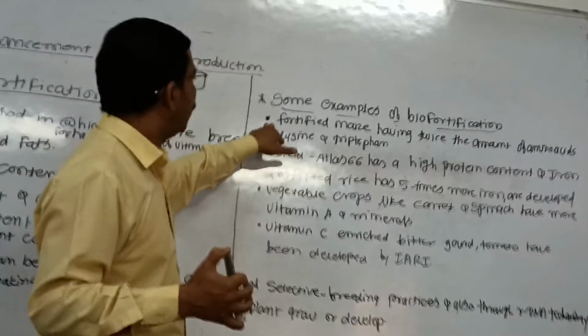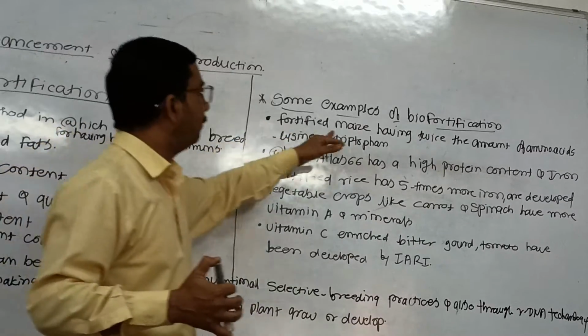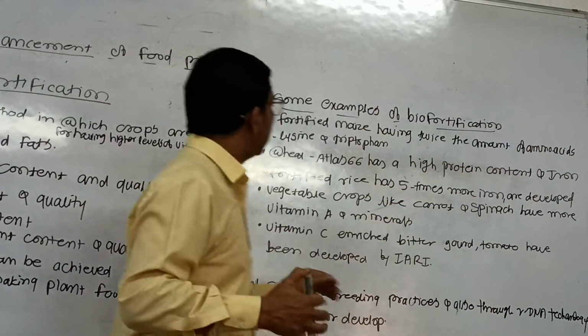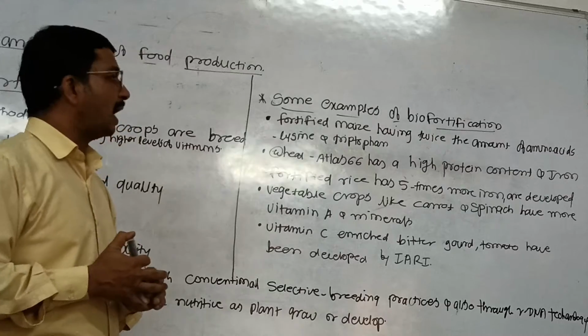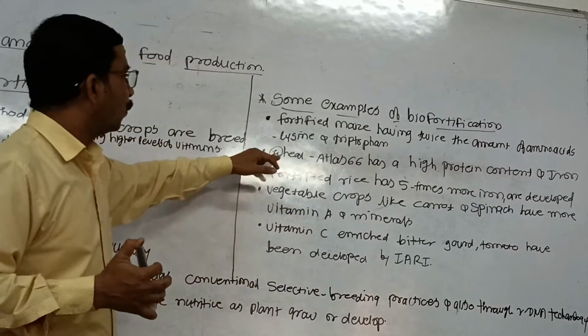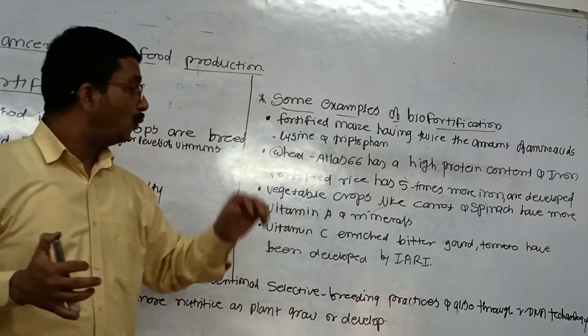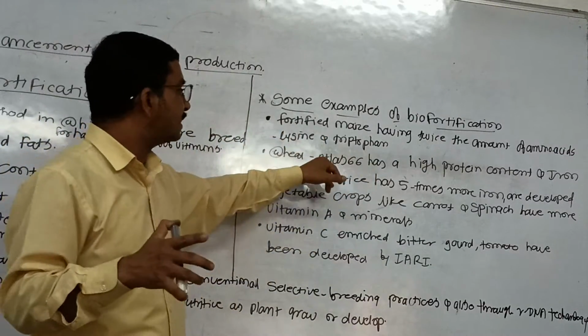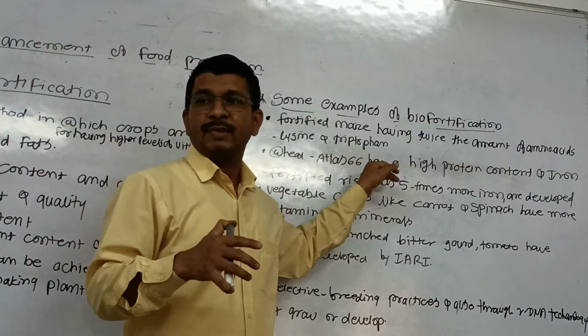Then, first, maize provides a high amount of amino acids, lysine and tryptophan. Second is wheat. Which variety? Atlas 66.